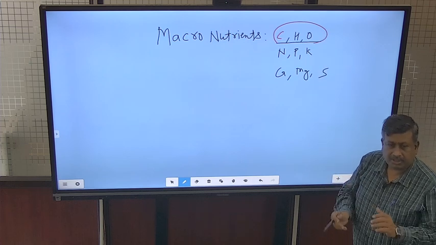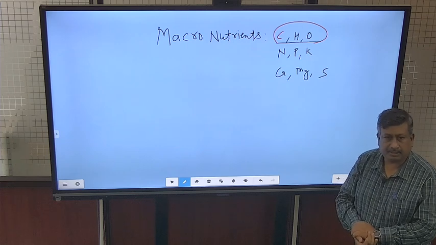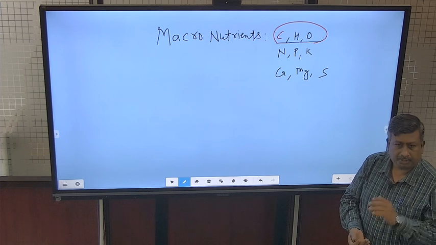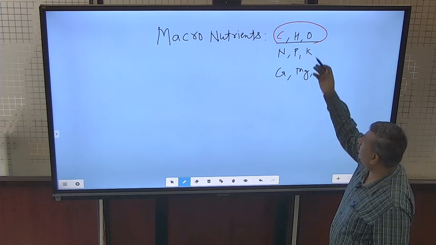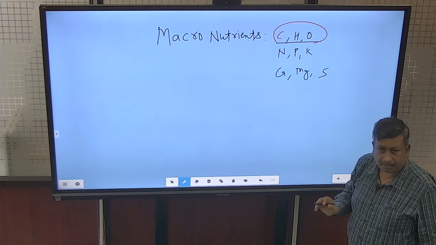So, these are very important, and these three elements constitute about 95% of the body of the plant. Their major function is in body buildup, organic structure development.